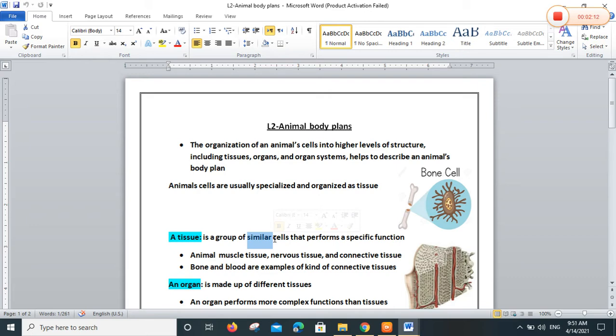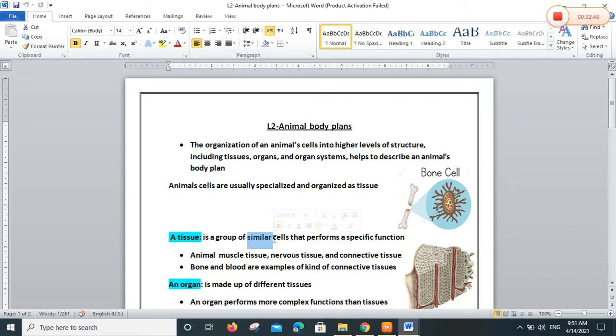Because we have a lot of different tissues. Okay, the whole body is made of organs or organ systems, and the organ is made of tissue. So we have different tissues because I have different organs. I have liver, I have heart, I have lung, I have skin, I have bone organ. So the bone is hard. So sure, the tissue of bone is not like the tissue of lung.